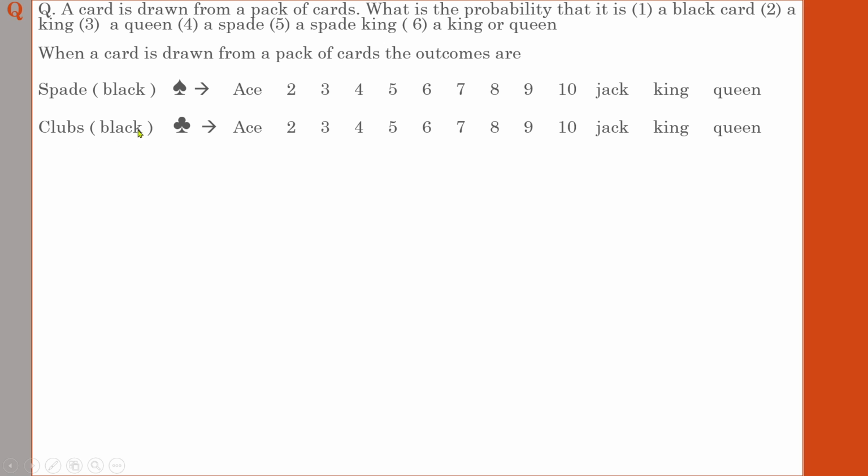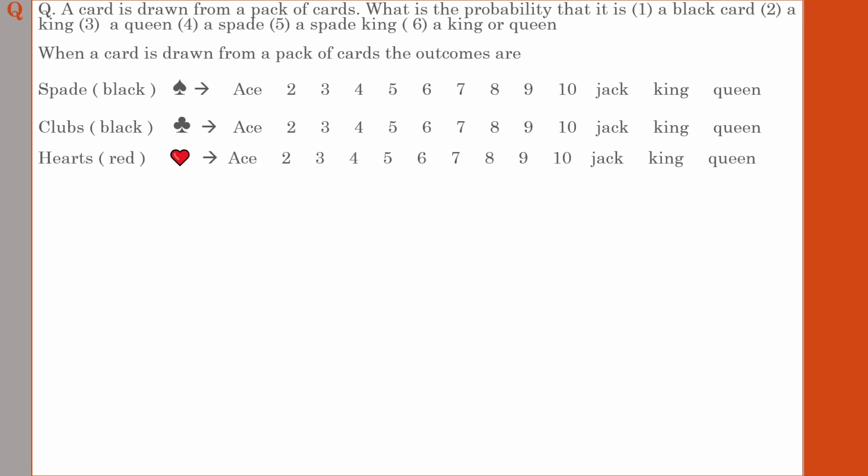So the club set of cards includes 13 items. Again the same case: ace, 2, 3, 4, 5, 6, 7, 8, 9, 10. After 10, jack, king, queen. I hope you understand the concept. So 2 sets are over.